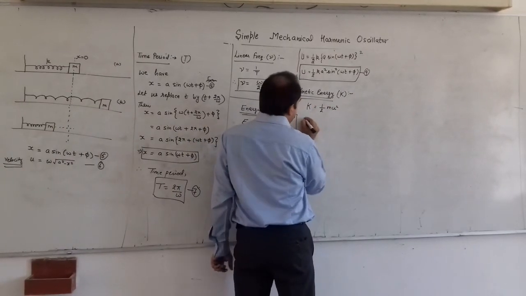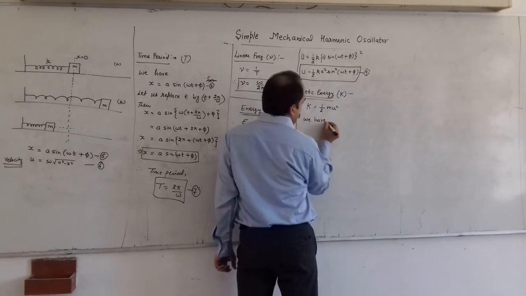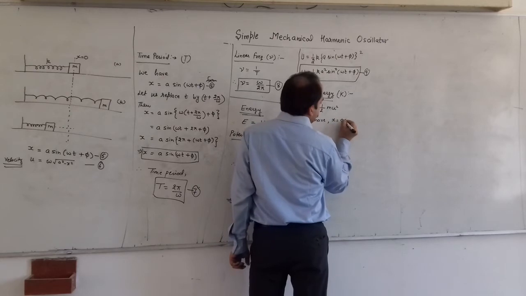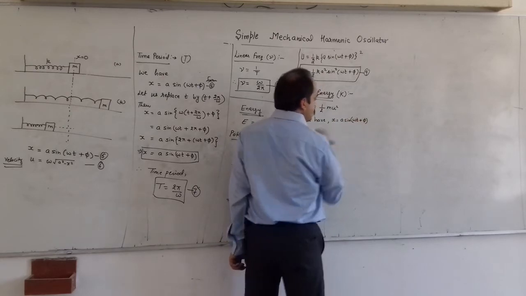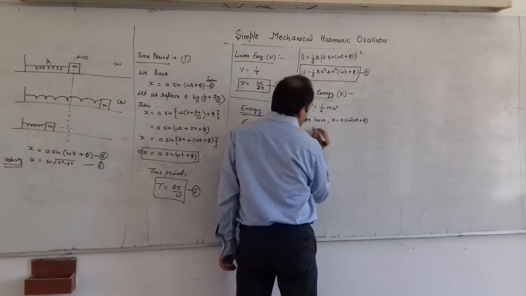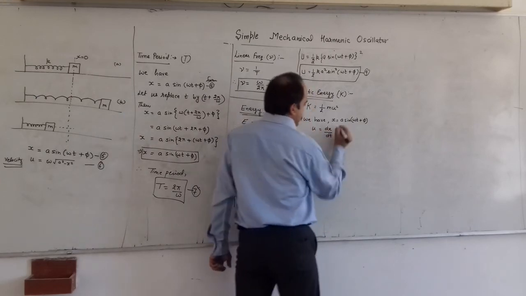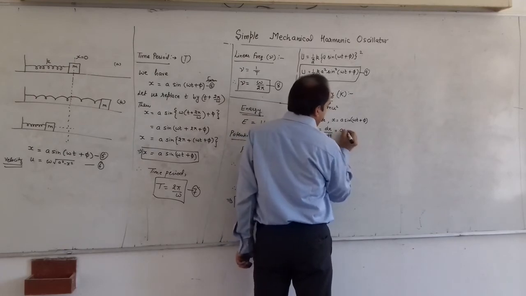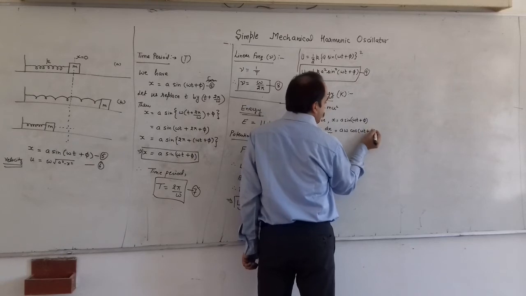We have our x as a sin omega t plus phi, right? Then we have u is equal to dx upon dt. Then it will become a omega cos omega t plus phi, right?